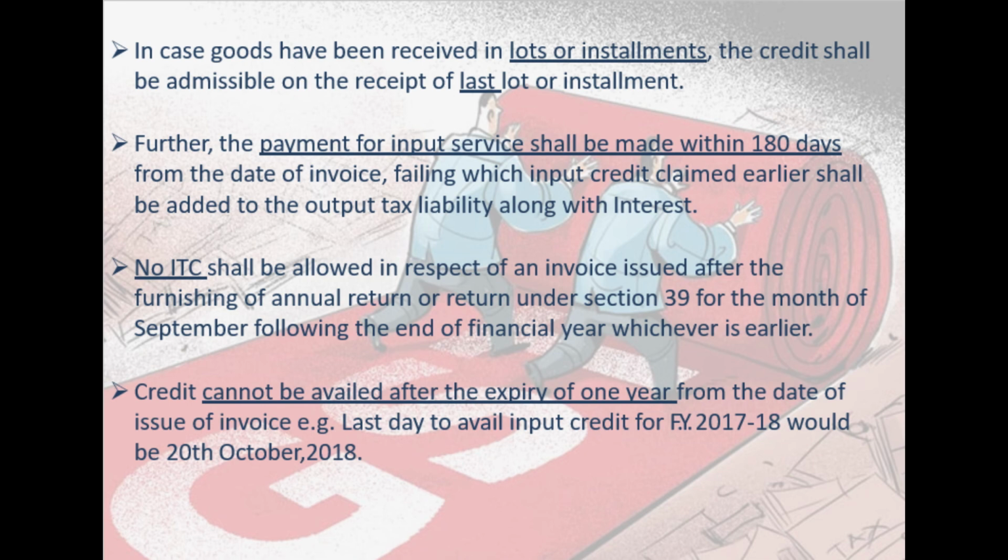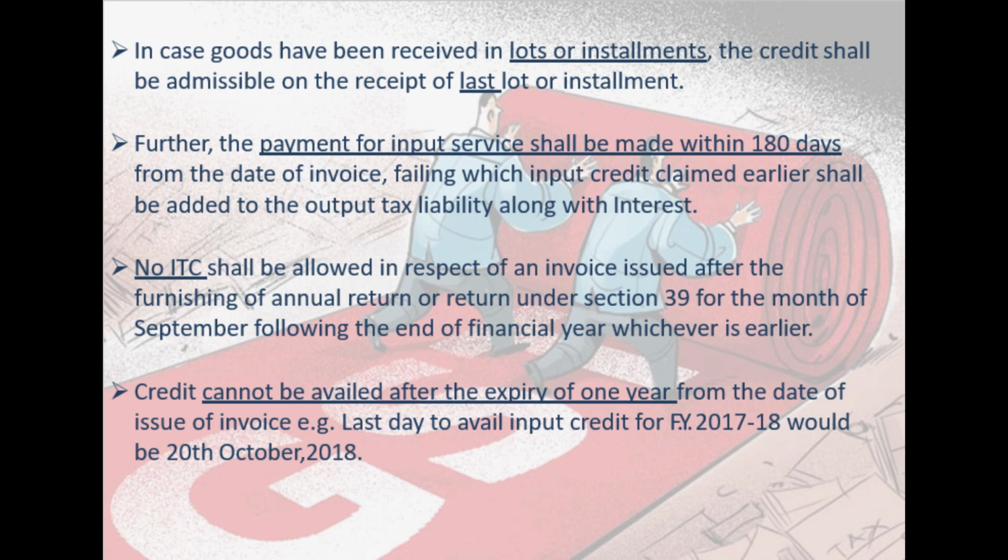Friends, in India, people try to act smart, or rather I would say not smart, over smart. So here I'll try to clarify this point with an example. What happens is, I have supplied you goods at 100 rupees and 9 CGST plus 9 SGST, so 118. Now what you do smartly is that you get the invoice from me, you get goods from me, and you don't pay me within 180 days.